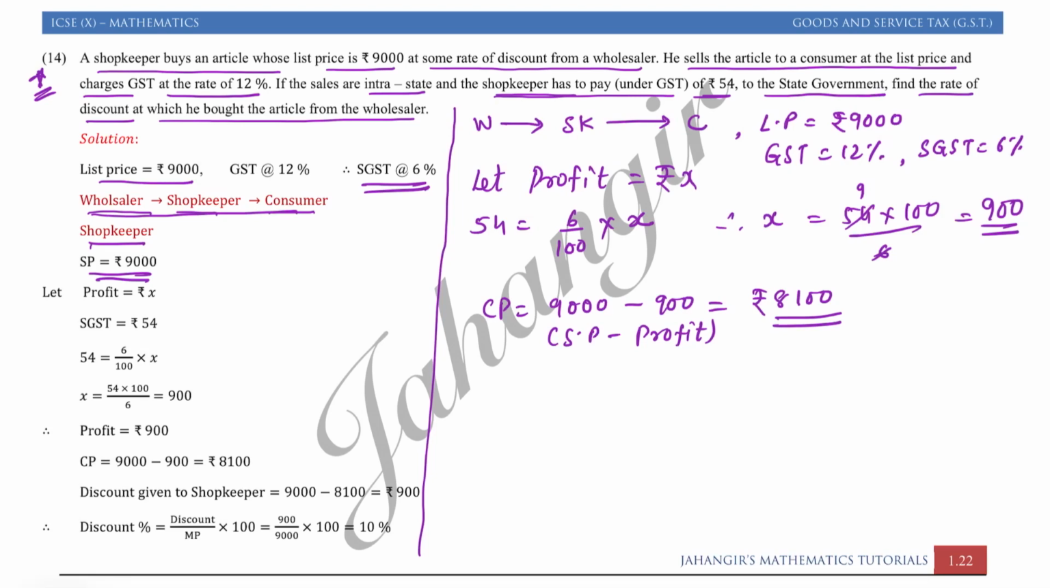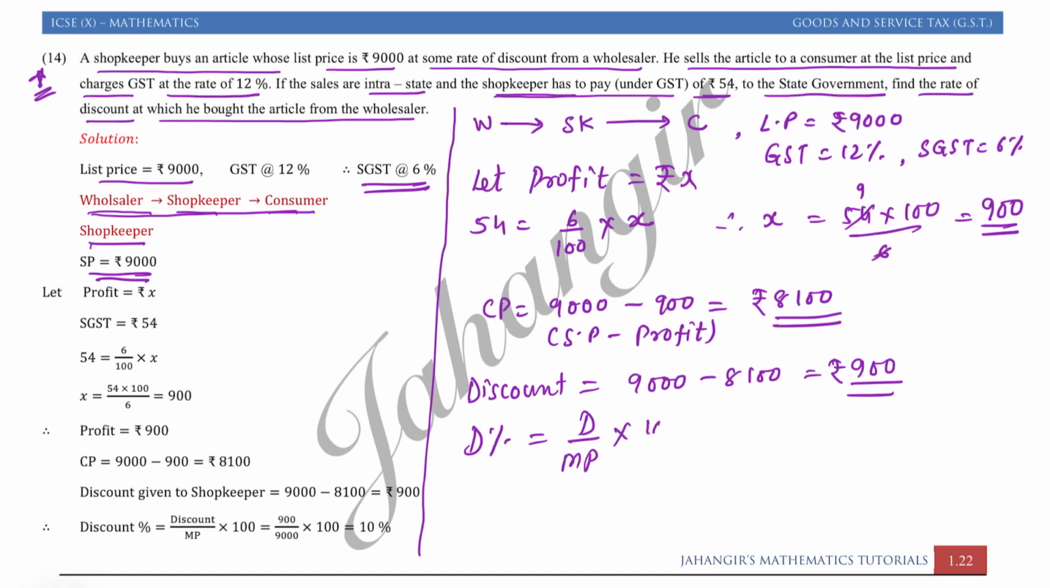Now we want discount. So here we can easily see that the discount received by the shopkeeper is: list price 9000 tha and he had bought it for rupees 8100. So that is 900 ka discount he got. Therefore, discount percent is discount upon MP into 100. ये discount का formula है. This you had done in 8th standard. So discount is 900 upon MP is 9000 into 100. So that is equal to 10%. Therefore, rate of discount is equal to 10%.